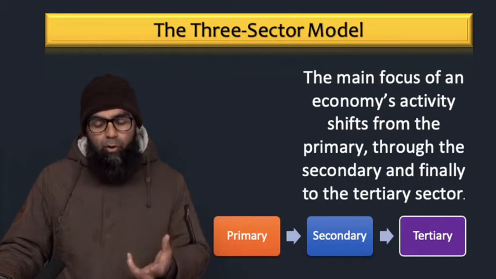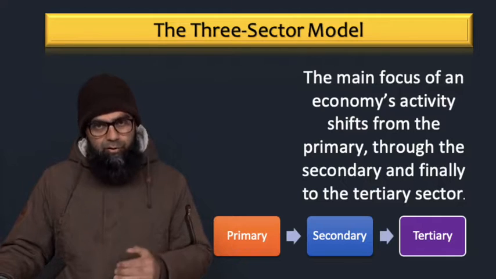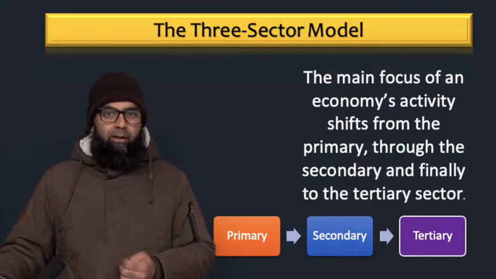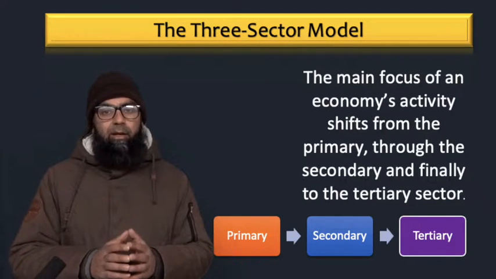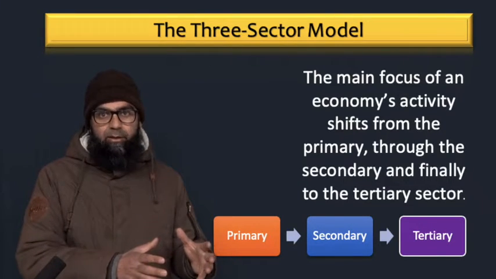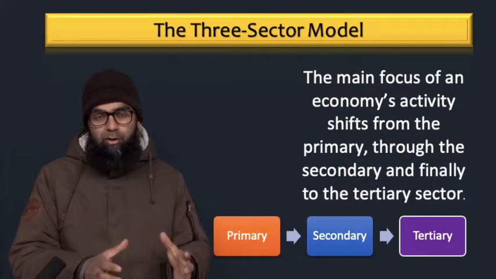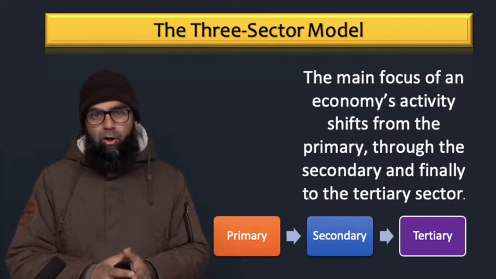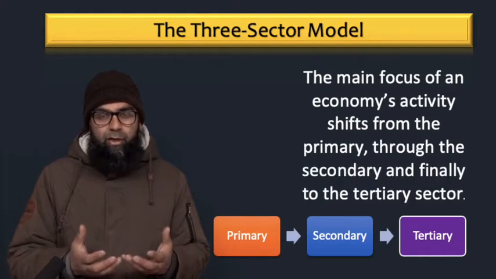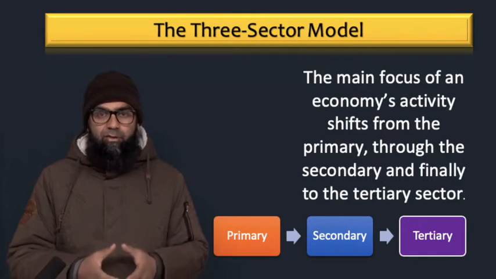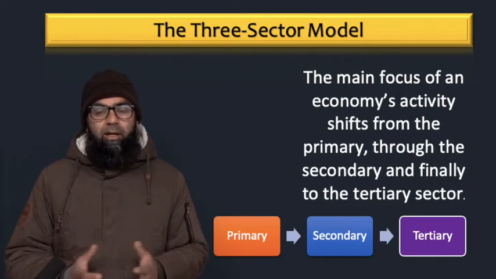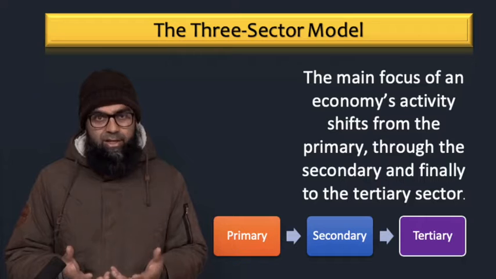It says the main focus of an economy's activity shifts from the primary through the secondary and finally to the tertiary sector. In the beginning, the focus of economic activities is the primary sector. But as the economy progresses, the secondary sector becomes the focus of economic activities. That is, a major bulk of the economic activities is now taking place in the secondary sector. But at a later stage, the focus of an economy's activities becomes the 3rd sector, the tertiary sector, the services sector.